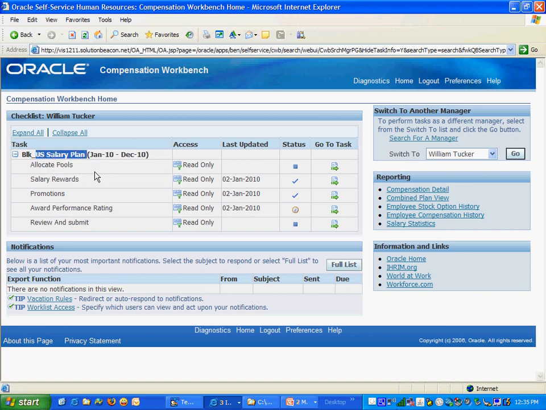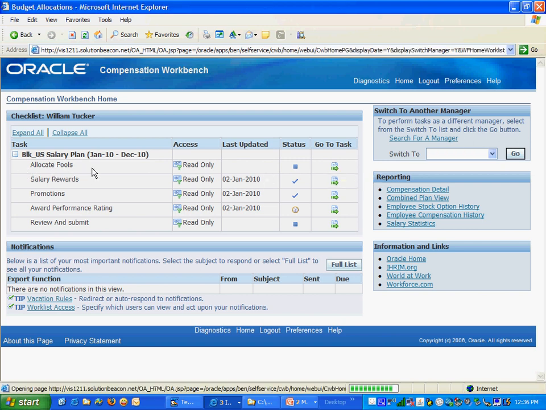The task here is a US salary plan, which is the name of my compensation workbench plan. Similarly, I can have a stock plan, bonus plan. The first task is allocating the pools, which is allocating the budgets. Then rewarding the salaries, promotions, awarding the performance ratings, reviewing and submitting it for the next level. It will also show me the status: this is not started, this task is completed, this task is in progress, when the last change was done on this task, and I can go to this task from here and see the status and other details.